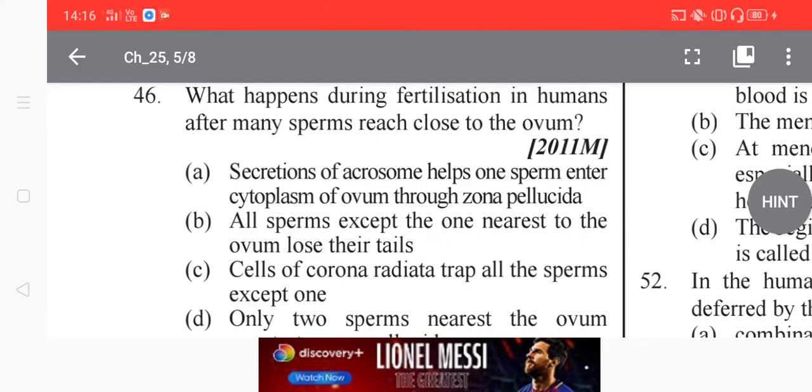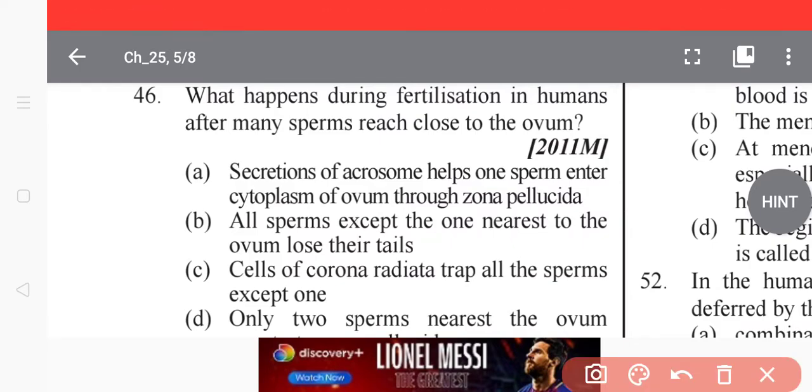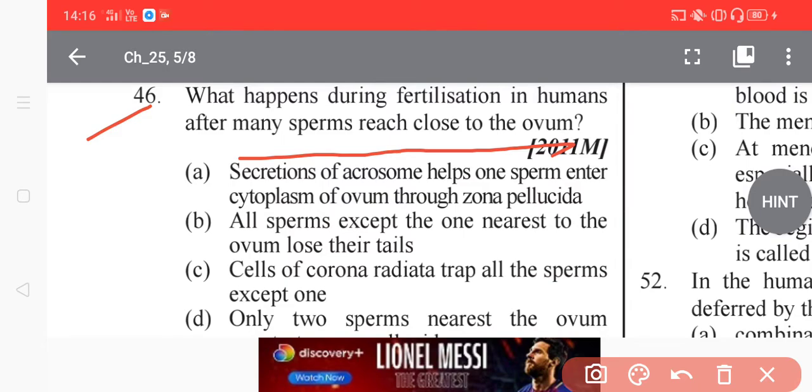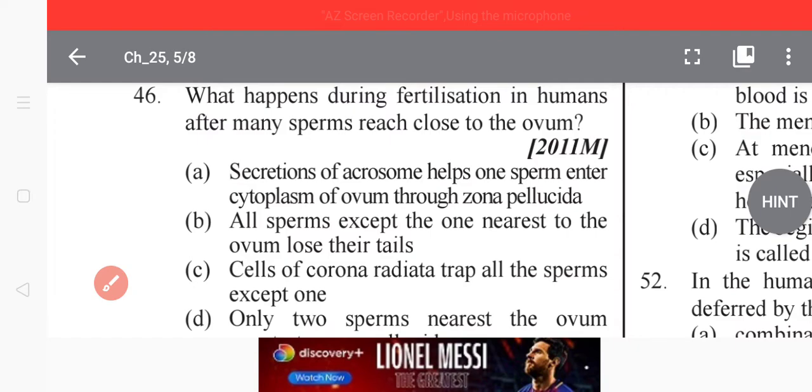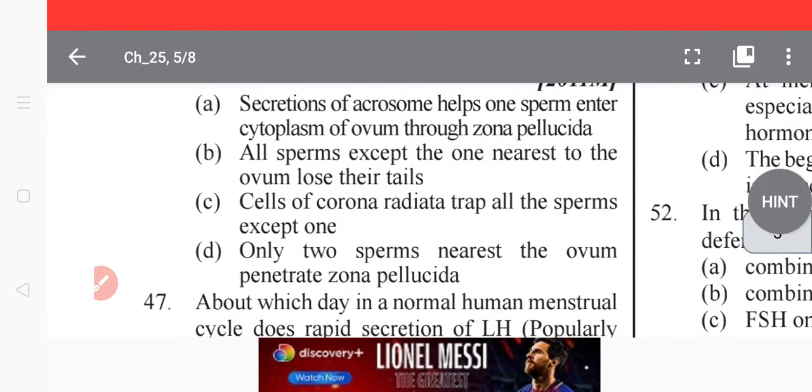Very important question, repeated in NEET 2021. You can see it at least one time. So what happens? Tell me, what happens during fertilization in humans after many sperms reach close to the ovum? Not one, not two, many. Then what will happen? Tell me.